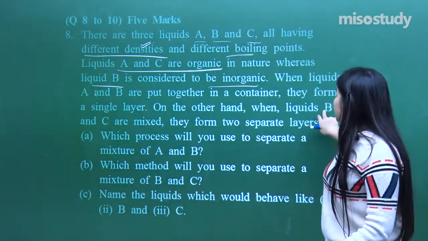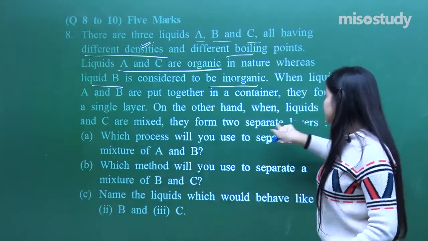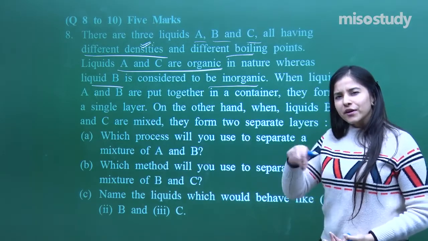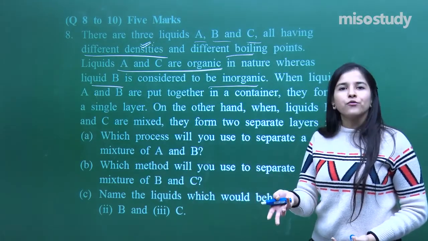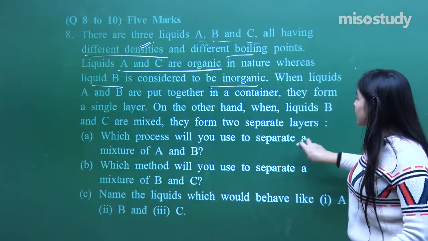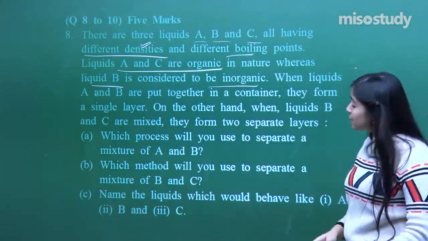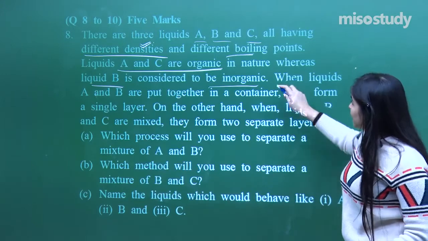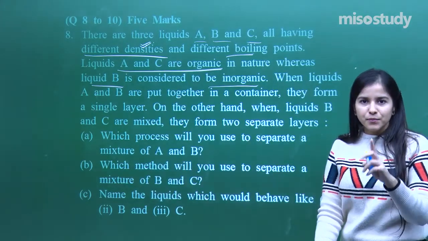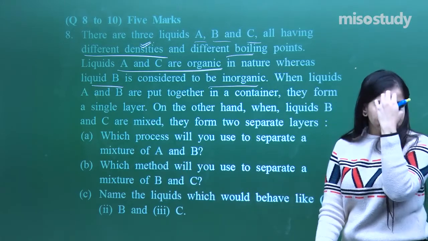On the other hand, when liquids B and C were mixed, they formed 2 separate layers. So you must have an idea that whenever I dissolve oil in water, we have 2 separate layers. So which process will you use to separate A and B? Now A and B can be 2 liquids dissolved to form one single, pure, true solution. What is it?